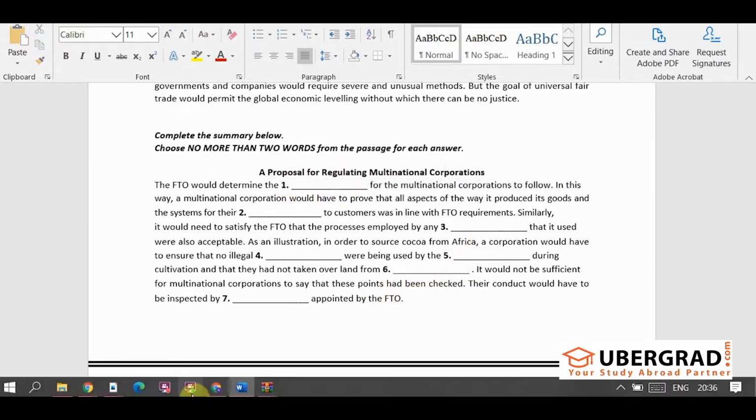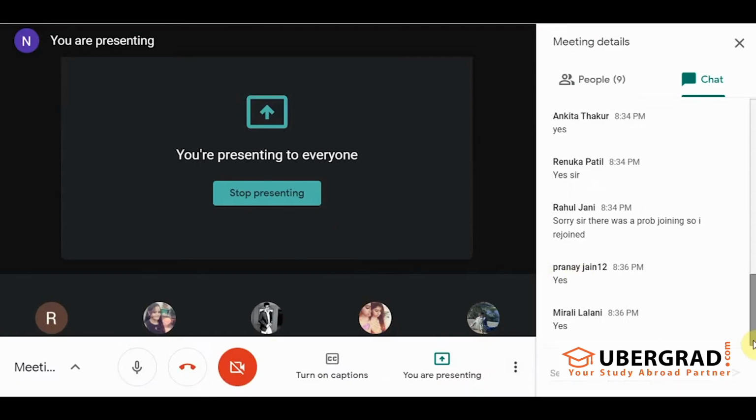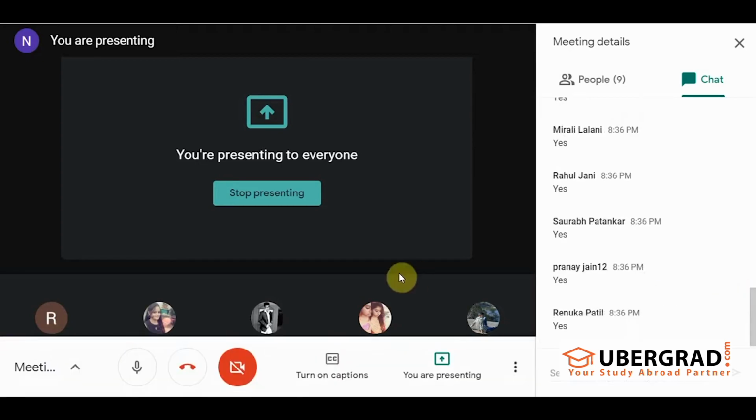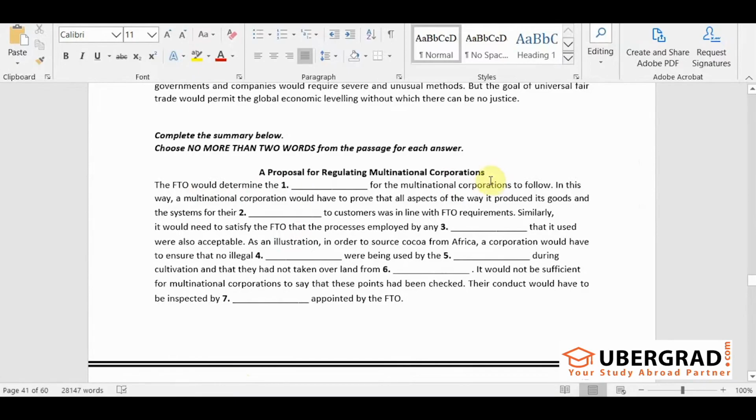Are you all getting it? Instead of calling a summary completion question a summary completion question, can I say that it is a summation of many sentence completion questions? Yes, can I say that? Right? So what we'll do is we'll take individual sentences over here and we'll do it the same way we did yesterday.